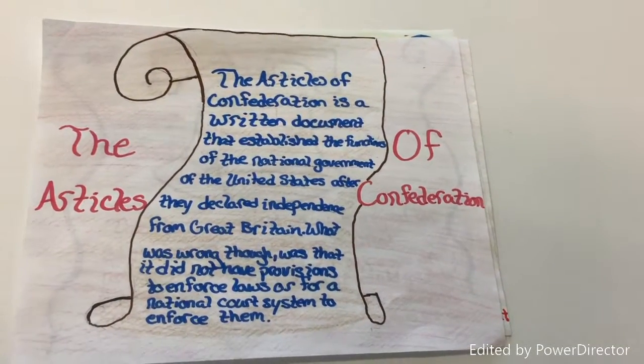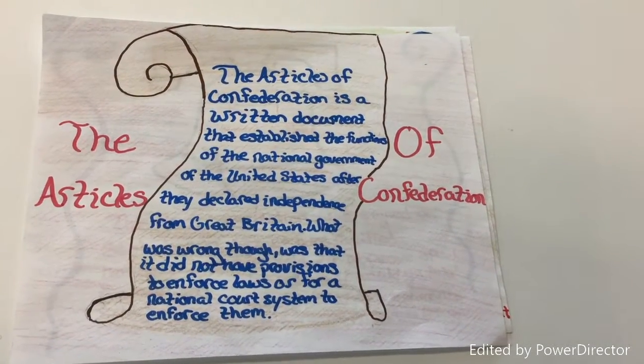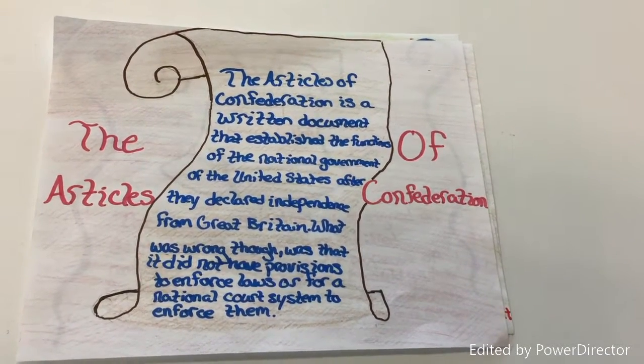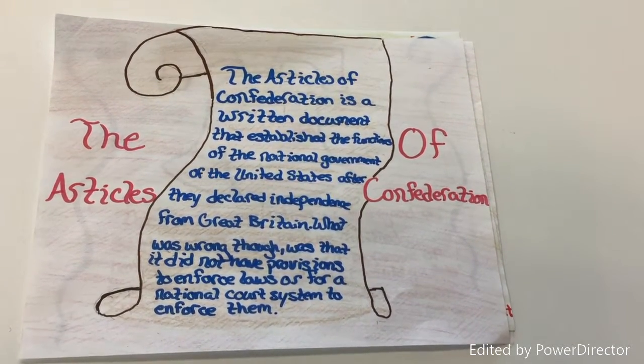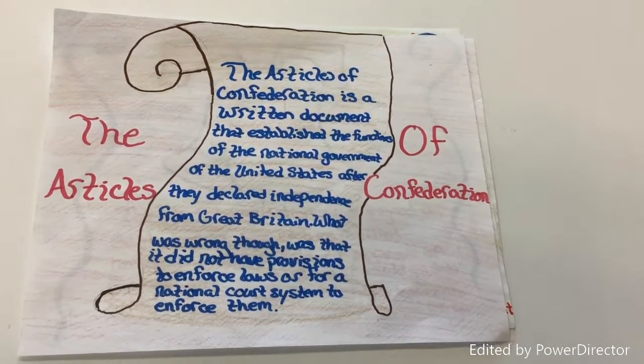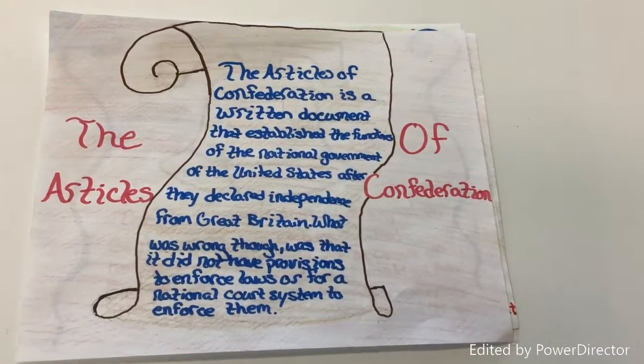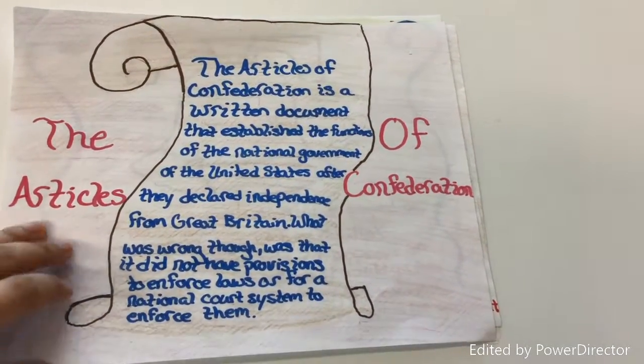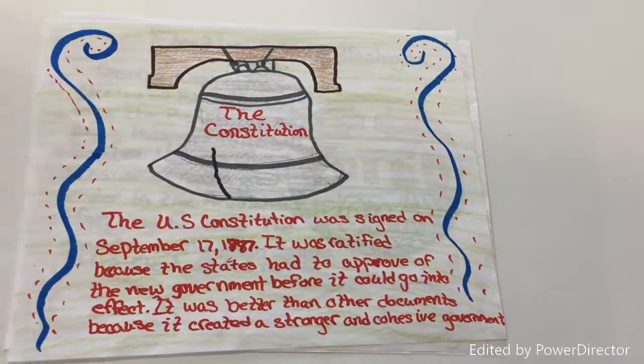The Articles of Confederation. The Articles of Confederation is a written document that established the functions of the national government of the United States after they declared independence from Great Britain. What was wrong, though, was that it did not have provisions to enforce laws or a national court system to enforce them.